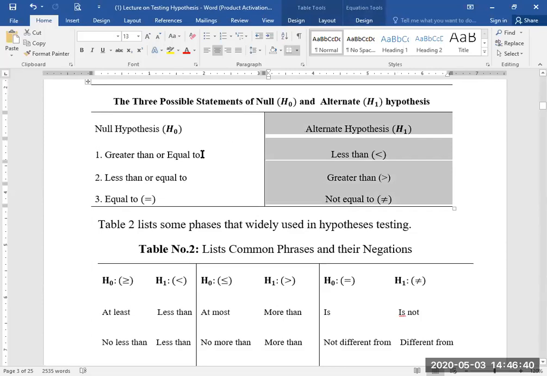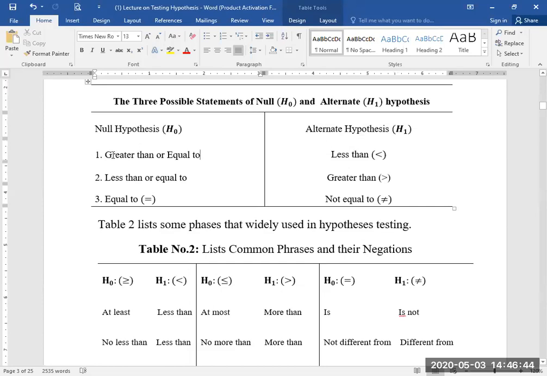Students, you can see that in the null hypothesis, if one says greater than or equal to, then the opposite or alternate hypothesis says less than. If the null hypothesis says less than or equal to, the counter statement for the alternate hypothesis is greater than,